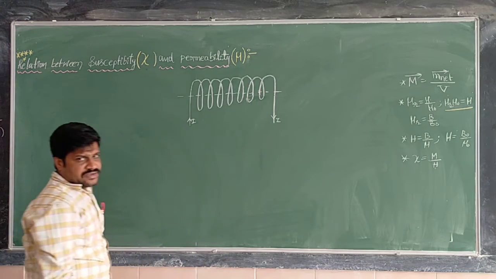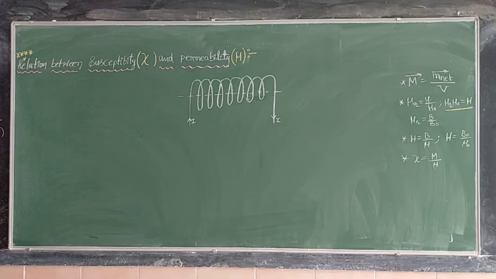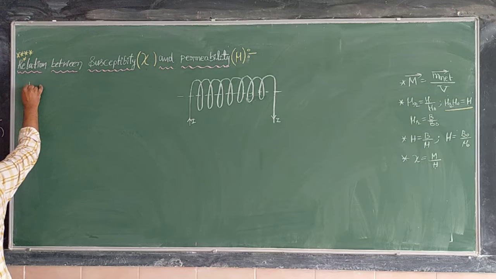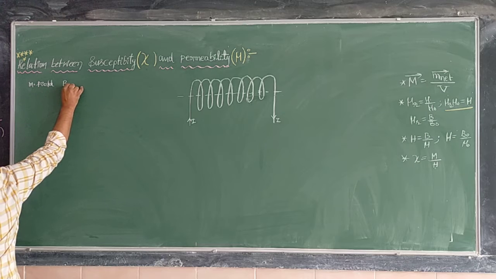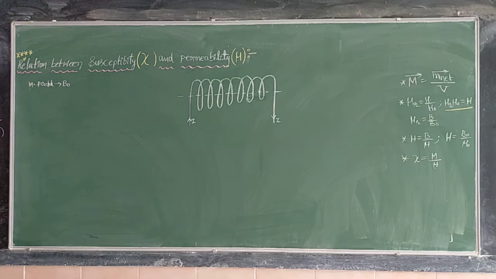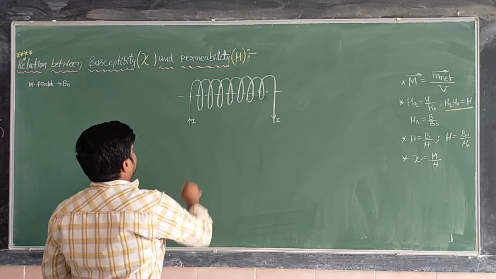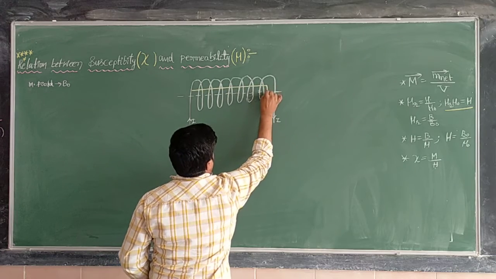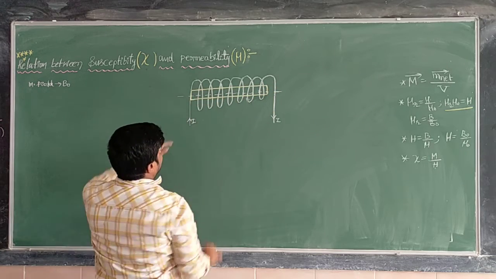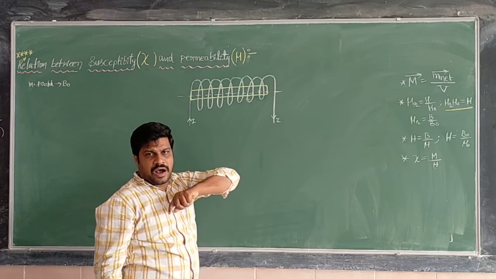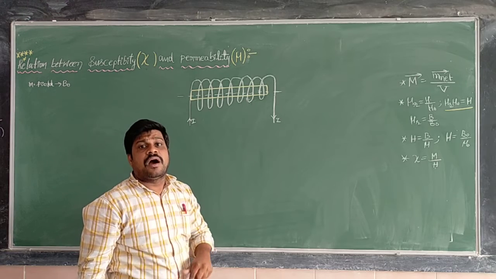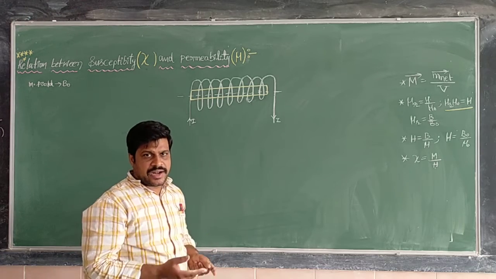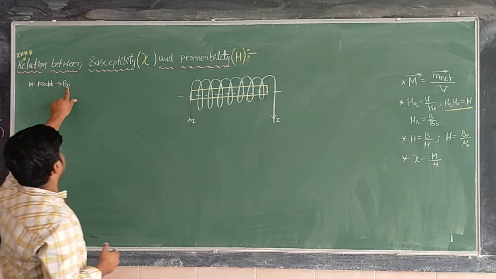Now, what is the magnetic field inside the solenoid? The magnetic field inside the solenoid for free space is nothing but what we can take as B naught. Next, here I am inserting a magnetic material. You are observing here, this is a sample or material which is placed inside the magnetic field of the solenoid. Inside the solenoid, the magnetic field is B naught.